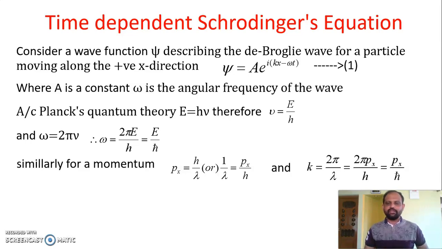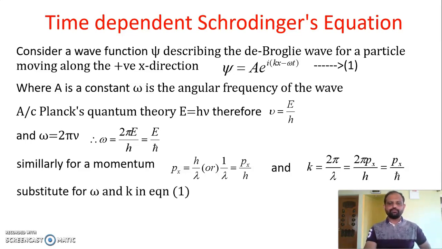Now we have to express k, the wave number. The wave number is 2 pi by lambda, which is the standard relation. For 1 divided by lambda, you substitute in terms of momentum, 1 divided by lambda is equal to px divided by h. So 2 pi into px divided by h is equal to px divided by h cross, since h cross is equal to h divided by 2 pi.